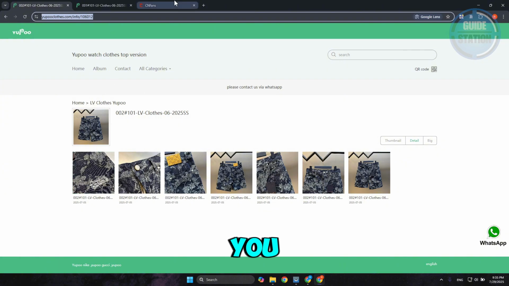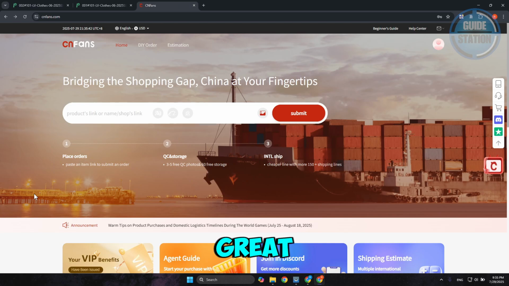Next thing that you want to do is go to CN Fans. Now, the great thing about CN Fans here is you can paste a product's link here, and they will handle the options or the way for you to order from that specific platform. So, in this case, you want to press the section here for URL. Now, by the way, if you haven't created your account, you can click on the sign in or sign up button at the top right here. But let's click on submit.